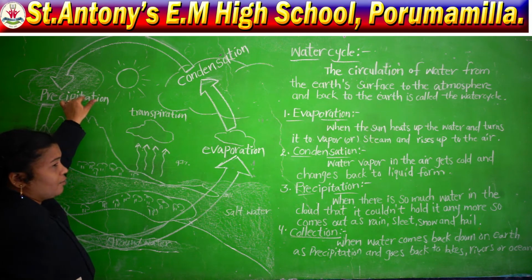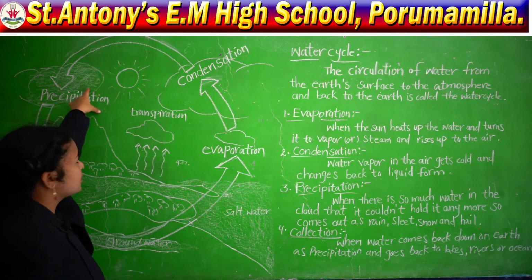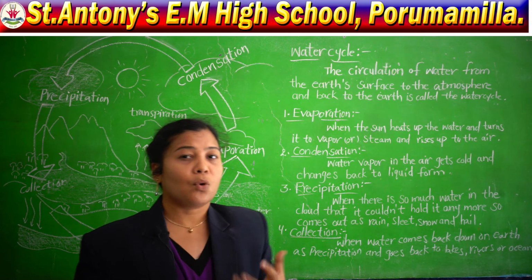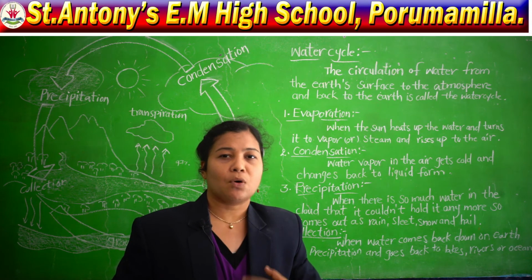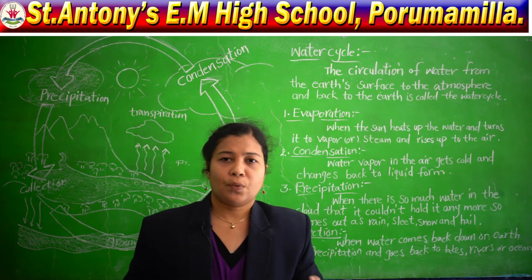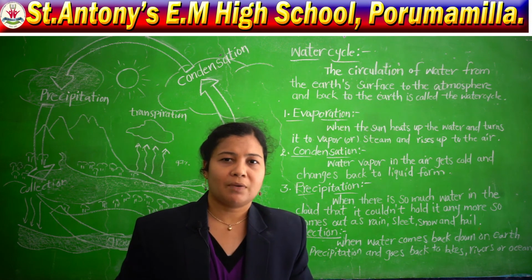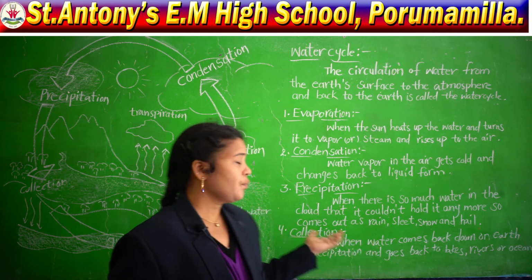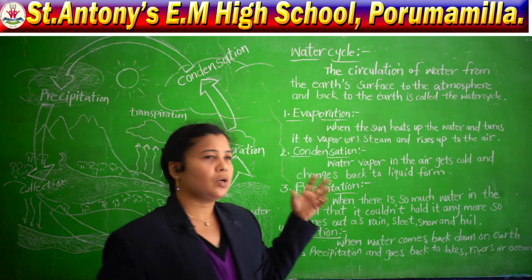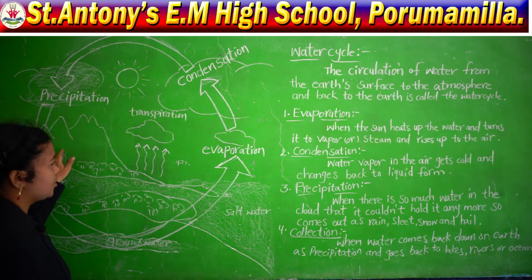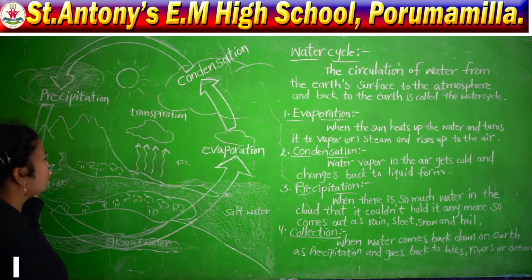So, the main source of rain is a cloud. These clouds cannot hold it when they have more water droplets, when they have more water content in the clouds. So, when they cannot hold it, what will happen to that water? It will form rain, snow, sleet and also hail. So, all this we get by the help of precipitation. So, these three play the main role.